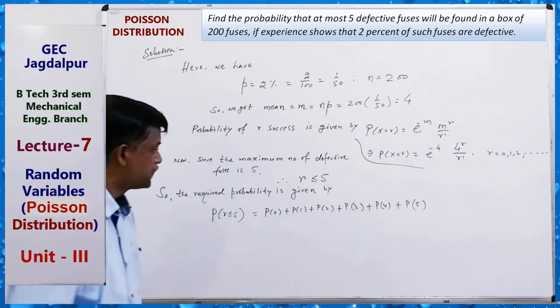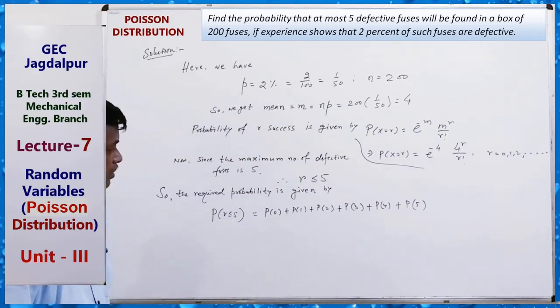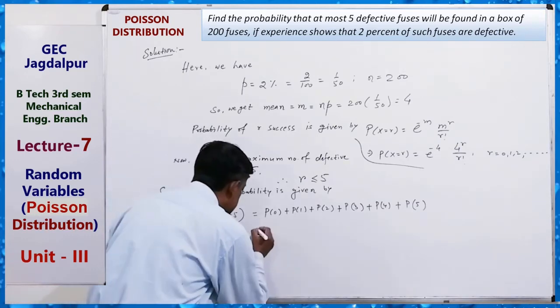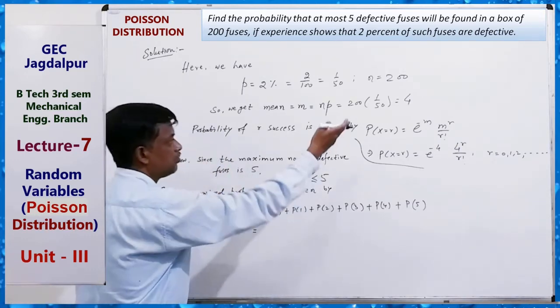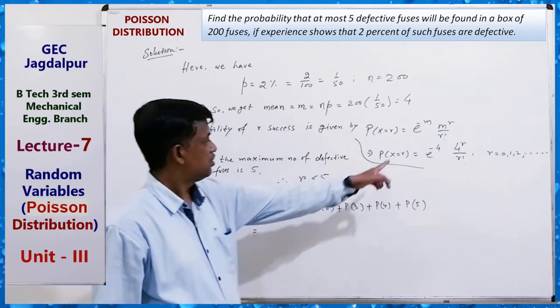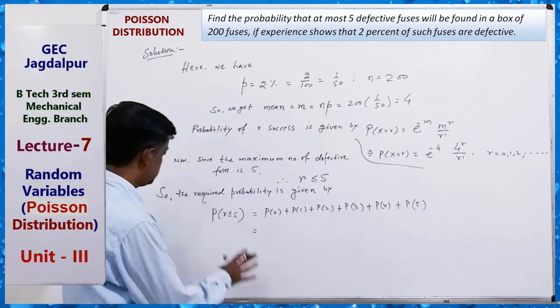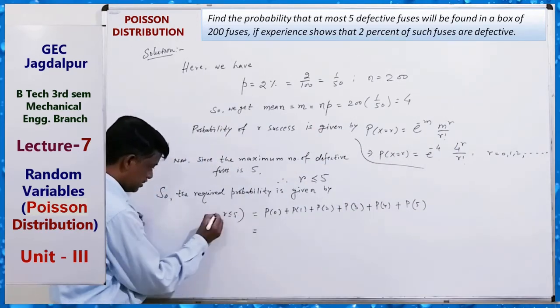Here P0 means r equals to 0; you can write it like this: x equals to r.